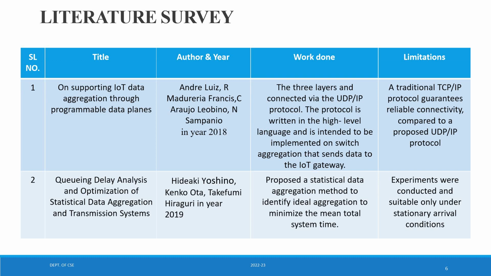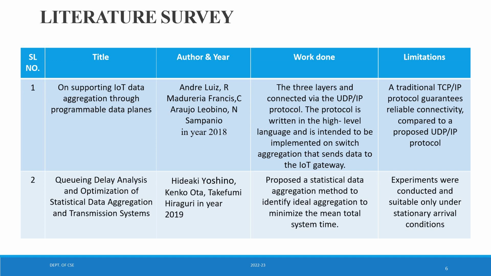Literature survey. Some of the literature surveys are taken here. One such literature survey is, as mentioned, on supporting IoT data aggregation through programmable data planes. This is one of the literature surveys by the authors in the year 2018. The work done under this title is that the three layers are connected via the UDP IP protocol.